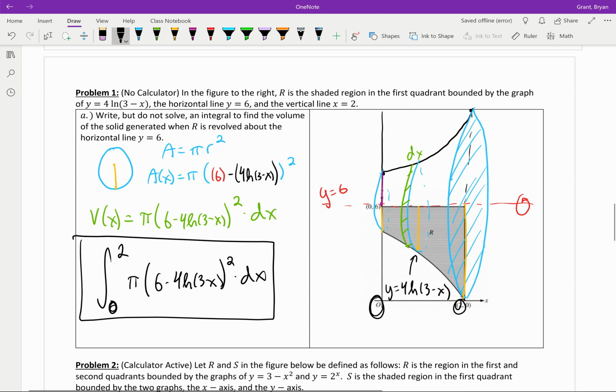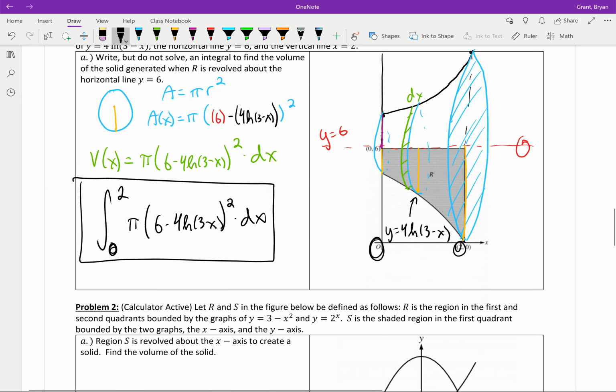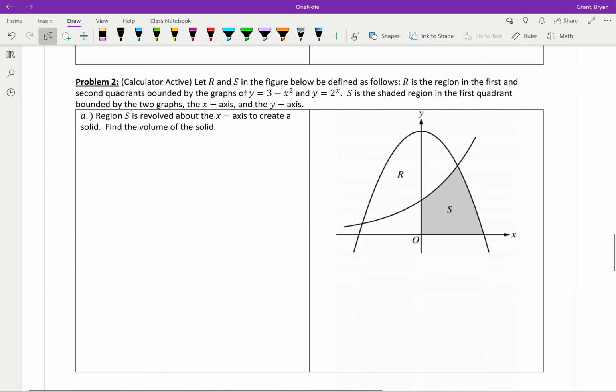So again, these problems really are not too bad. You just need to draw a circle and give us the area of a circle. It's just a modified version of this cross section. The cross section just happens to go through your paper instead of popping out at you. Alright, let's move on. Problem 2.